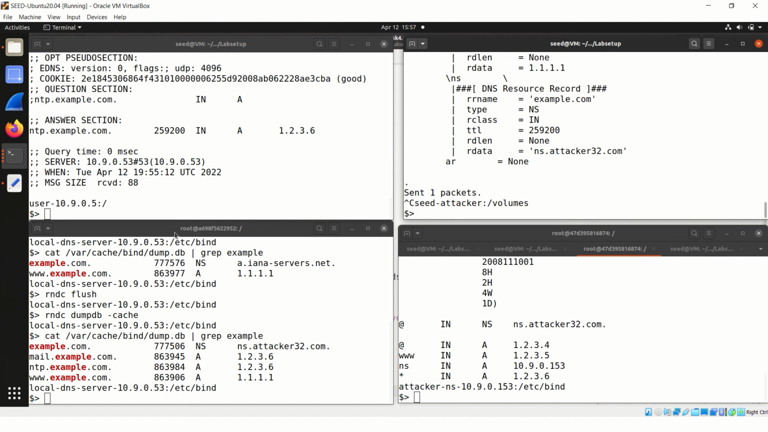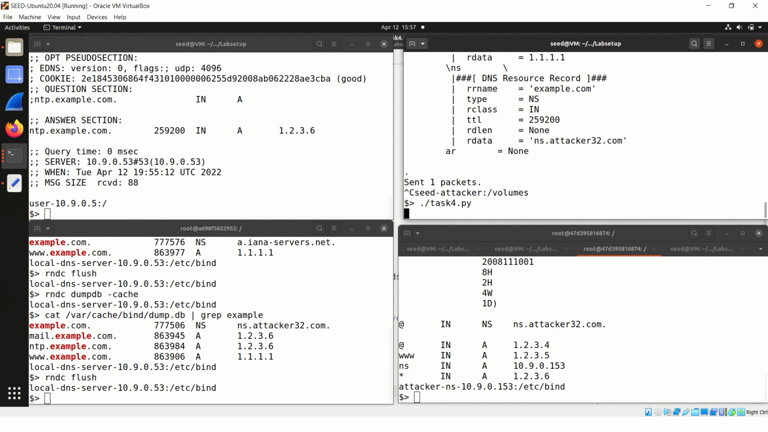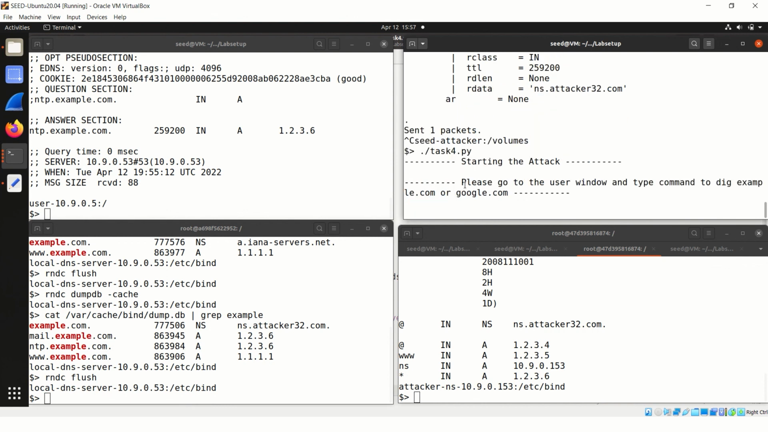I'll stop the current attack. Firstly, I will flush the cache which is stored in the local DNS server. Now I will launch the attack. It is telling us to please go to the user window and type a command like example.com and google.com. So basically for the project purpose we have targeted google.com. So let's dig www.google.com and see what response the user receives.